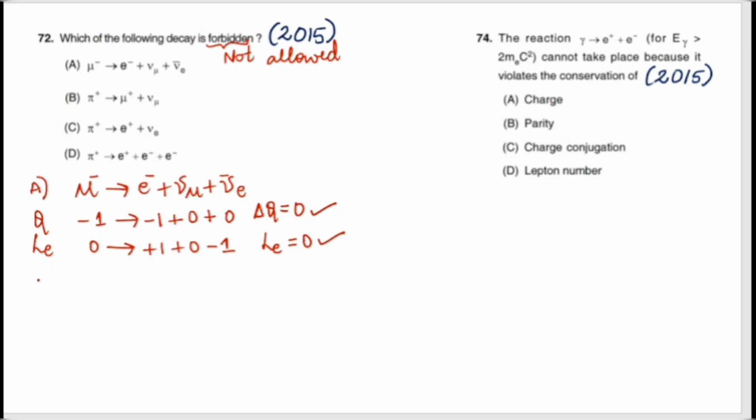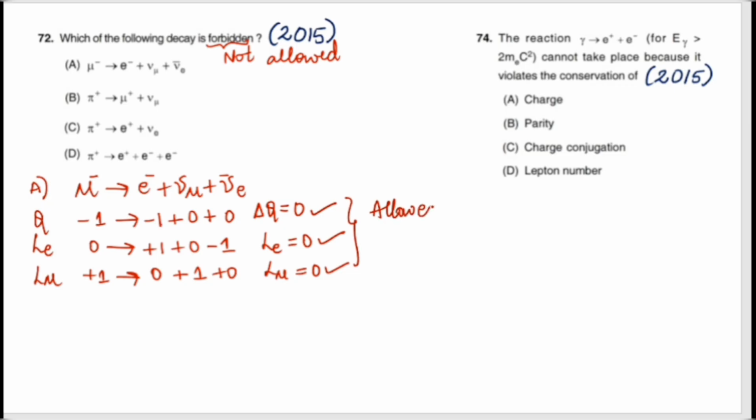Next, we will be moving to the next conservation, that is the lepton number of a muon. In the sense it is a muon particle, it is plus 1, electron will not come here, and the neutrino of a muon is plus 1, so the lepton number of muon is also conserved, it will be 0. So if these three things are conserved, I can say the reaction is allowed. The rest of the conservation laws, no need to see, because what they have asked in the question is which of the reactions is not allowed, so it is allowed.